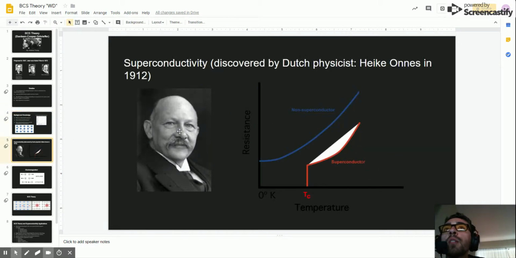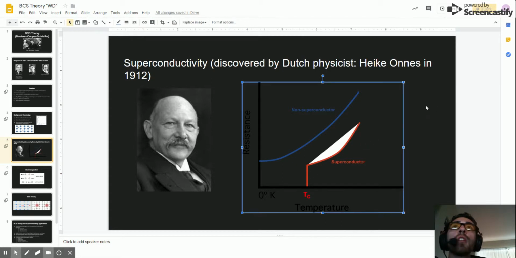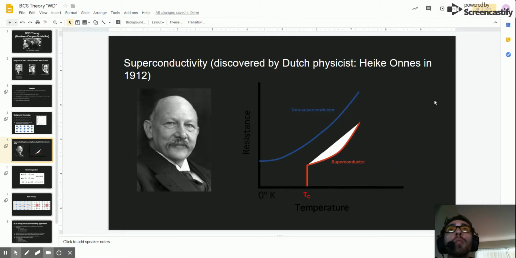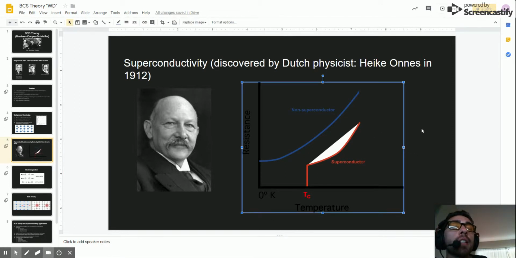So now let's talk about Heike Onnes, who was a Dutch physicist in 1912 that discovered that in some materials, below a certain temperature, resistance drops completely to zero. Now, Heike Onnes just discovered superconductivity. This temperature that we drop below is called the critical temperature, or T subscript C. He ends up winning a Nobel Prize for this, but he never explains why this happens. He just found out that it exists.